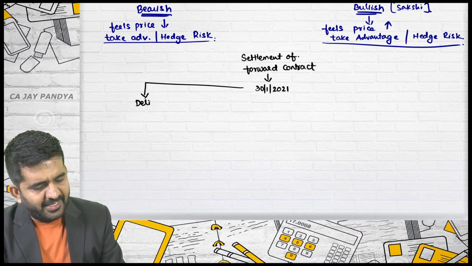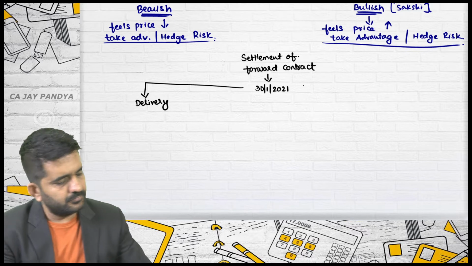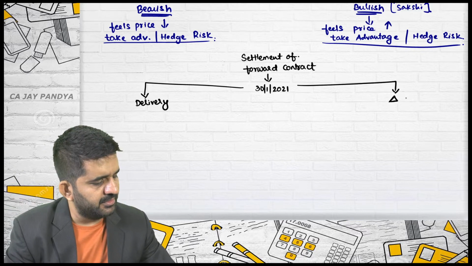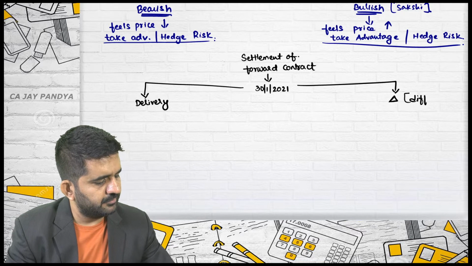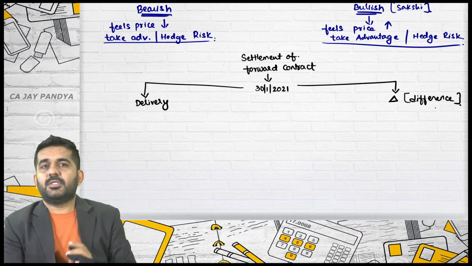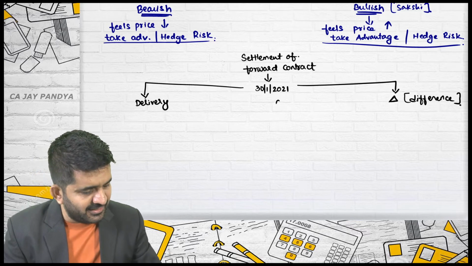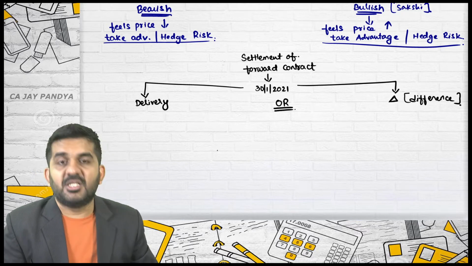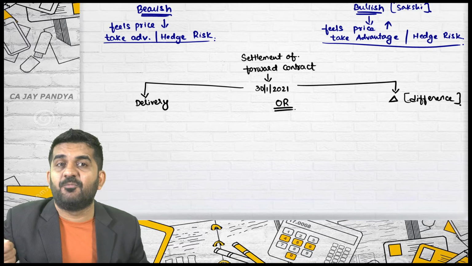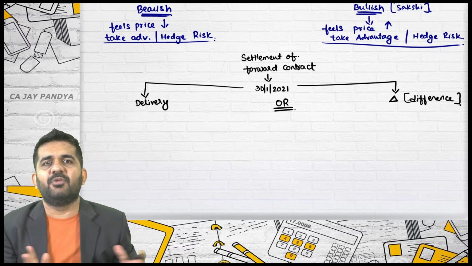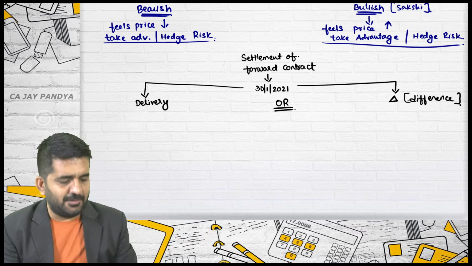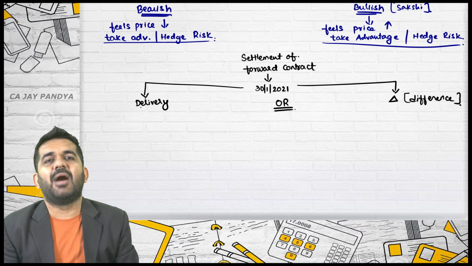Settlement can be done by delivery or can be done by difference. Let me write down. Is it alright? Please understand, it is or. The settlement will not happen by delivery and difference both. Either it will happen by delivery or it will happen by difference. Let us go to the left hand side part, that is settlement by delivery.